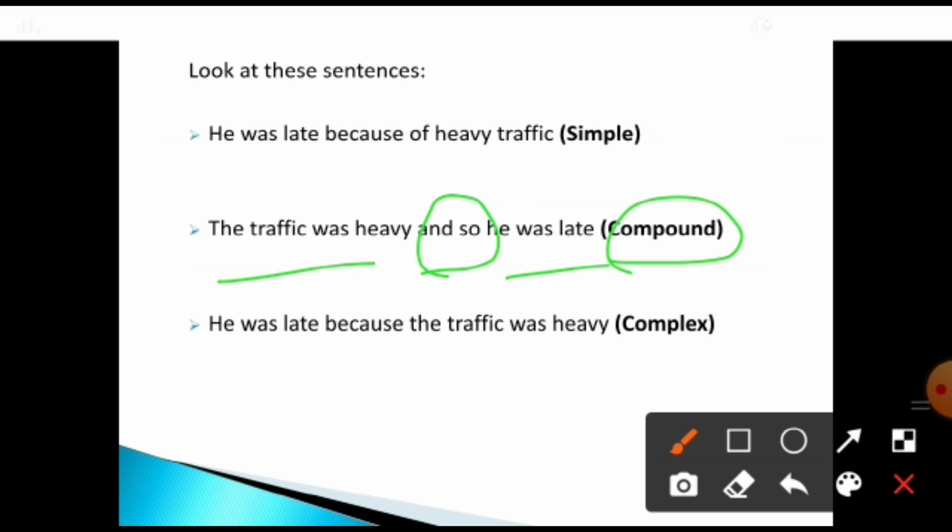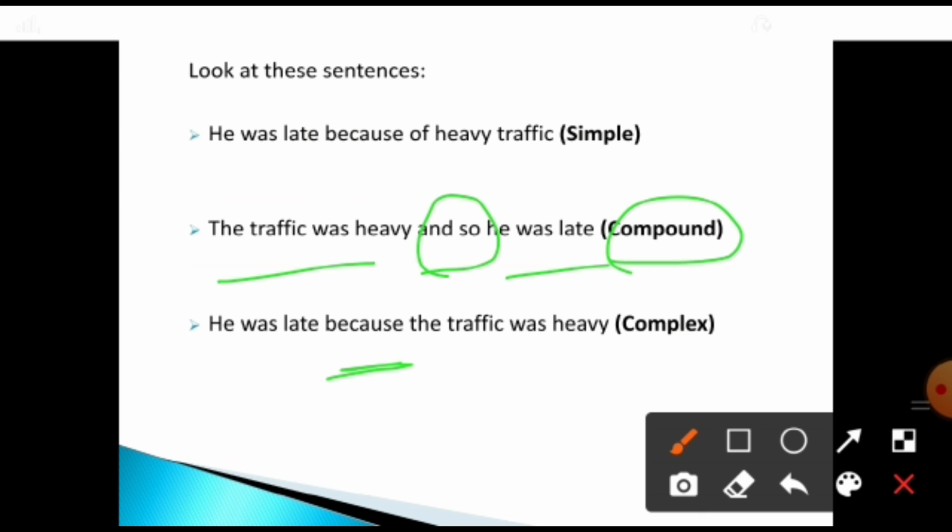Okay. Then coming to the third type of sentence, the complex sentence. He was late because the traffic was heavy. See, look at the conjunction they have used. From the conjunction itself you can say whether the sentence is complex or compound. You can get an idea of what type of sentence it is. Because, what type of conjunction is it? A subordinating conjunction.